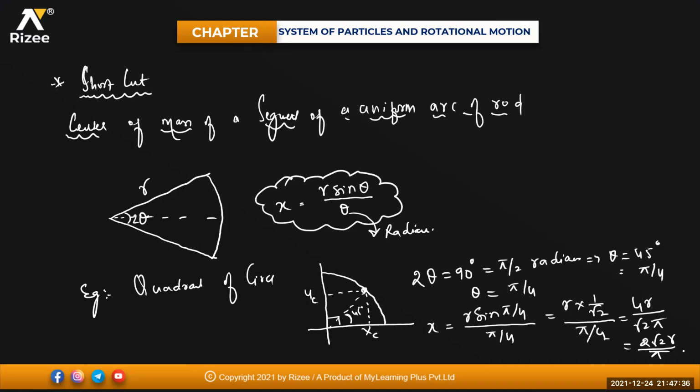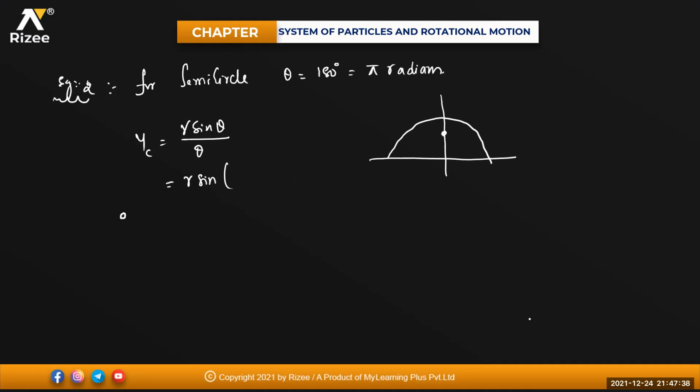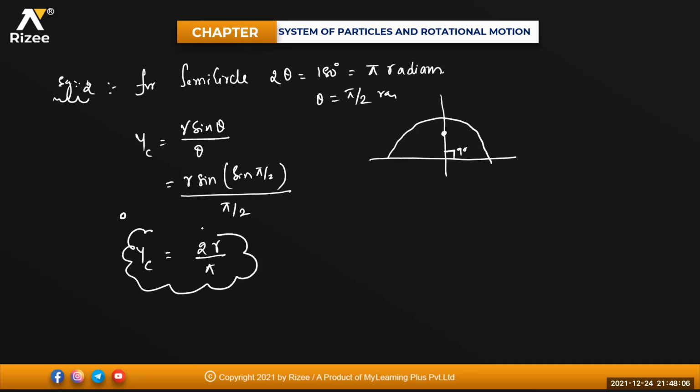Clear? For semicircular arc, beta, this total angle is 180 degrees. From here to here, this angle will be equal to 90 degrees. That means 2 theta is 180 degrees, that means pi radians. So theta will be equal to pi by 2 radians. That means this will become sine pi by 2 divided by pi by 2. Sine 90, that is nothing but 2r divided by pi. So yc will be equal to 2r divided by pi. Clear, beta?